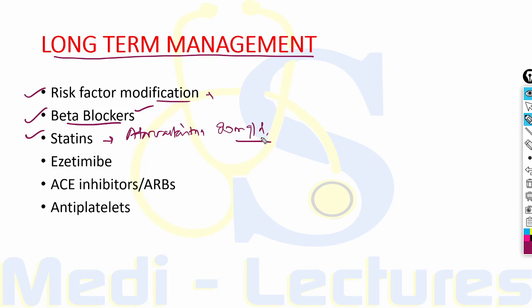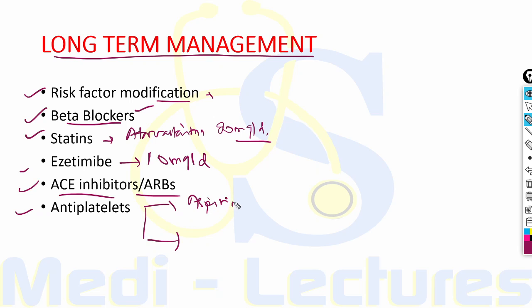And if it is not able to decrease the LDL levels by 50%, or to 70 milligram per deciliter, we will add ezetimibe in the dose of 10 milligram per day. ACE inhibitors or ARB should be used if the patient has multiple risk factors like obesity, diabetes, hypertension. Antiplatelets are to be used.